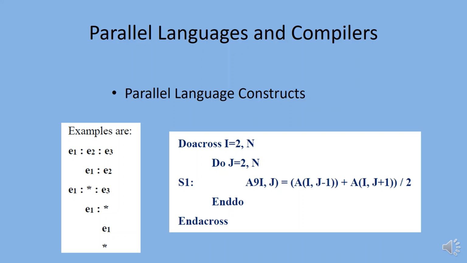We use do across to declare parallelism along the I dimension, but synchronization between iterations is required. The for all, end all, and para-do, para-end commands can be interpreted either as do-all loop or do-across loop.